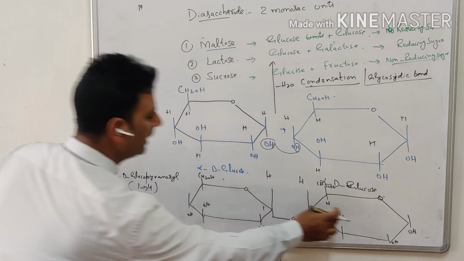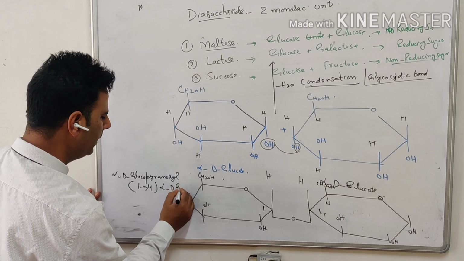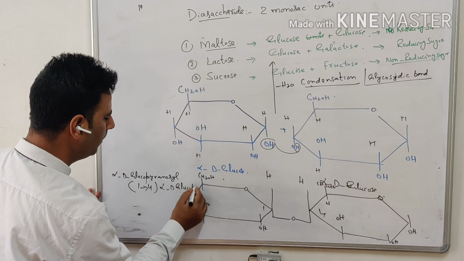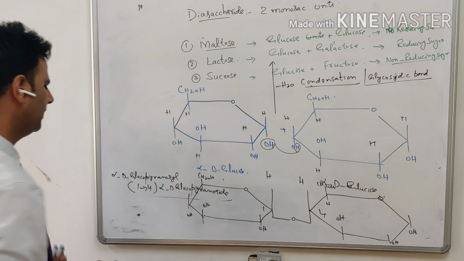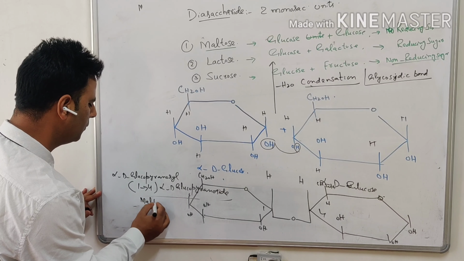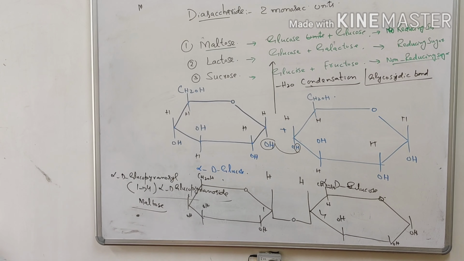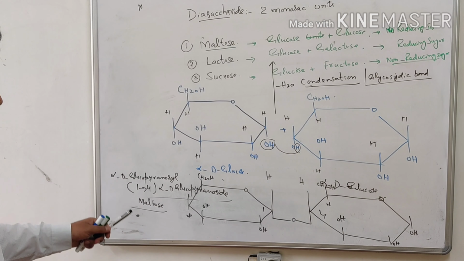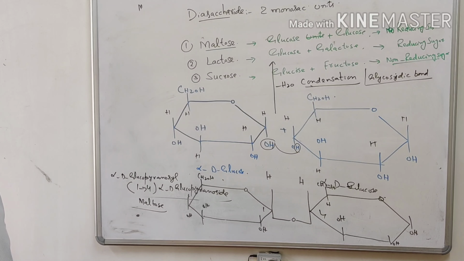1, 4. Again, what is the name of this glucose unit? It is alpha-D-glucopyranoside. So I can write it in this way. Otherwise, I can say this is simply maltose. So maltose is alpha-D-glucopyranosyl 1,4 alpha-D-glucopyranoside, and I will call it maltose.